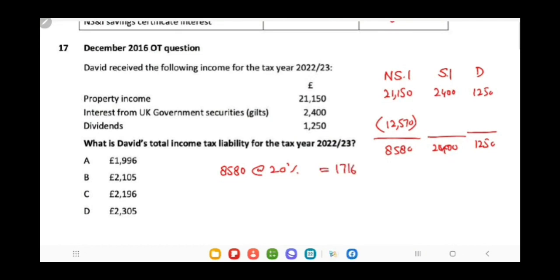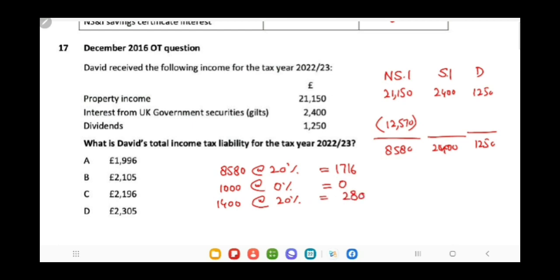Next we need to consider that saving income, total income, lies in the basic rate band. 1,000 of your saving income will be taxed at 0%. Second, remaining 1,400 would be taxed at 20% and this would be 280.